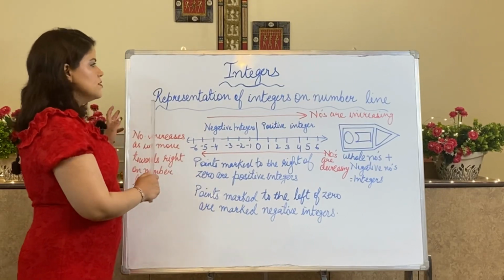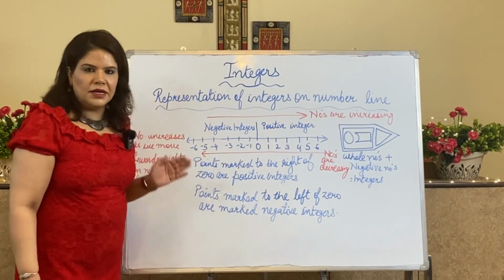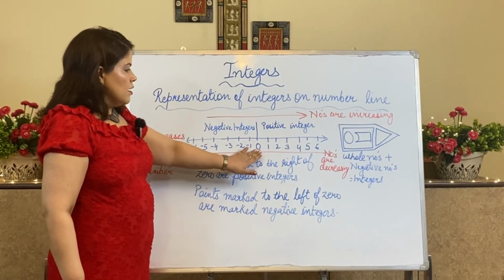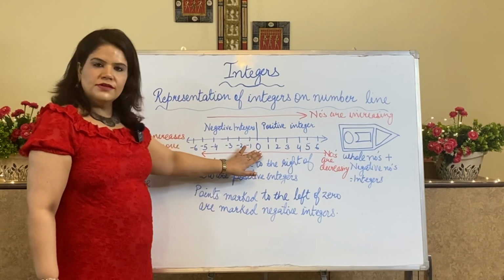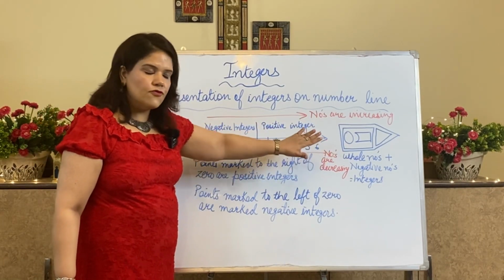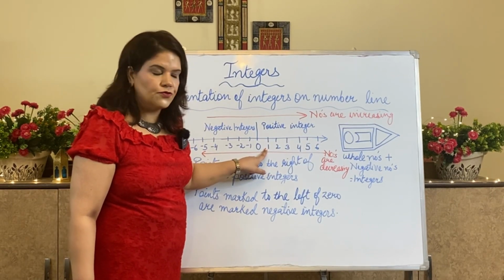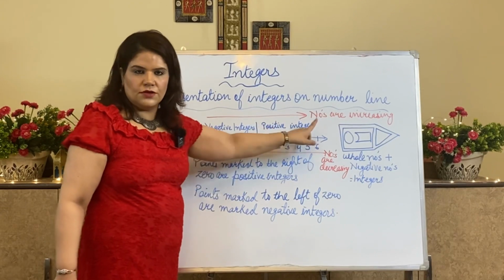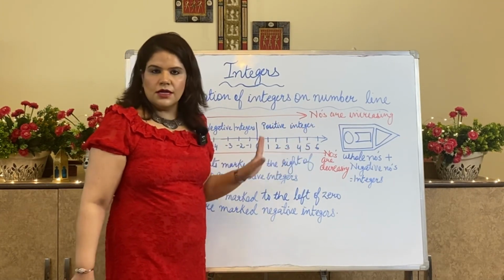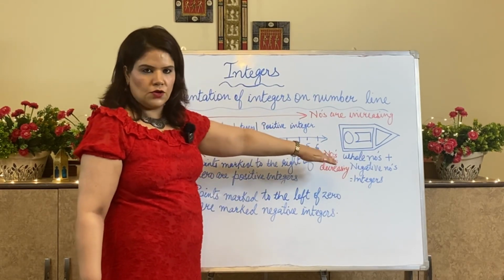Now I am discussing the representation of integers on a number line. We are familiar with the number line. This is called the number line. Here in the middle I have 0. Towards the right of it, I have all the numbers which are positive, from the positive world, known as positive integers: 1, 2, 3, 4, 5, 6. These are all positive integers towards the right of 0.